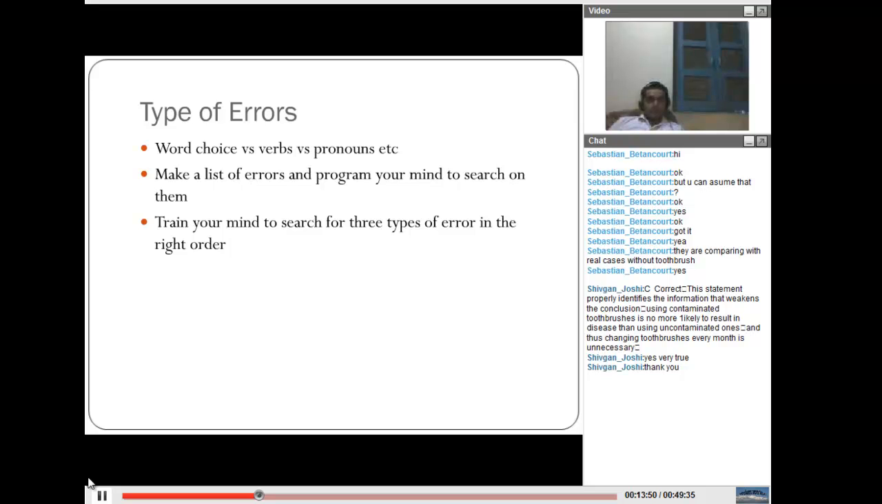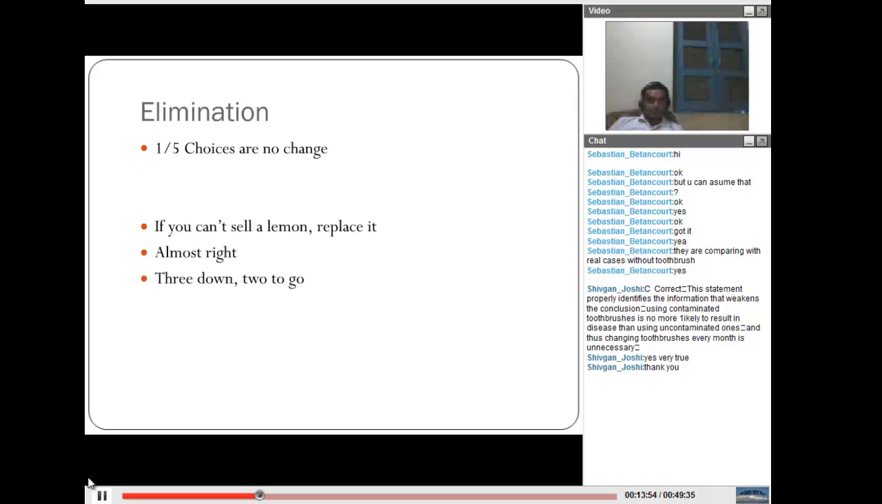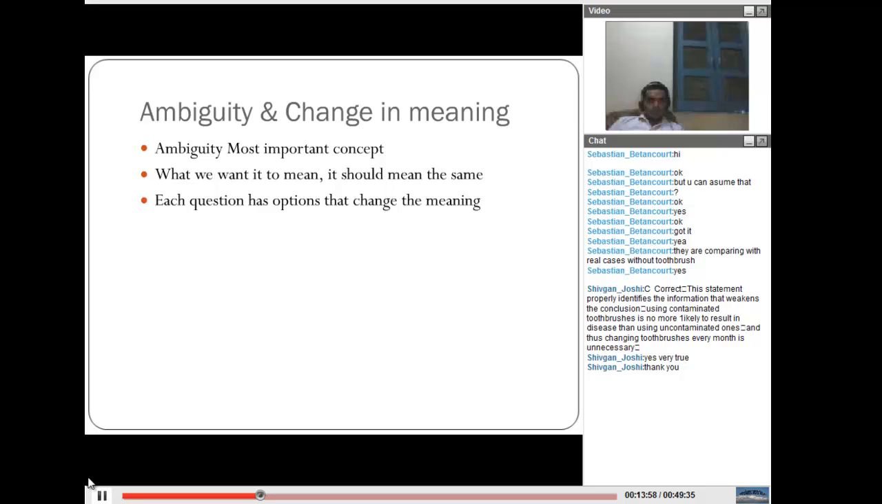And in the types of errors I'm looking for, I just expanded the list. One aspect is about the ambiguity that some of the options create. That's another important thing to look